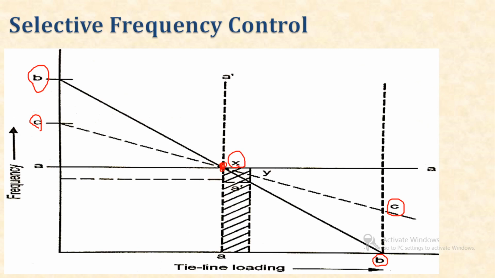Now due to the change in load, this new point Y will be available on line CC. So this can be our new operating point, and with this the selective frequency control will work on either the B line or C line to maintain the system frequency constant. So this is known as the selective frequency control.